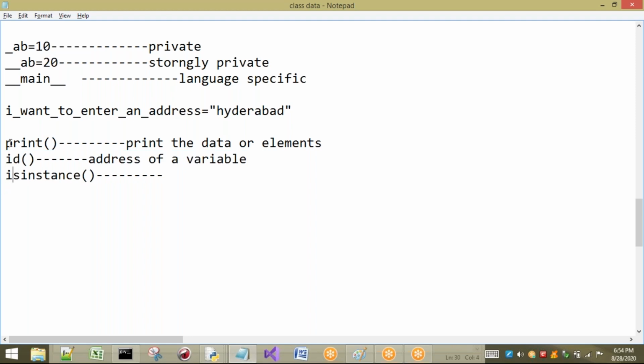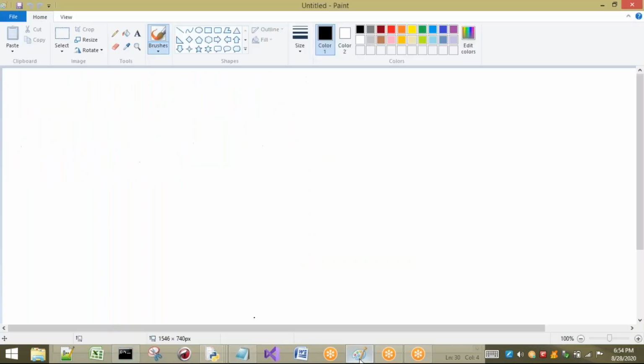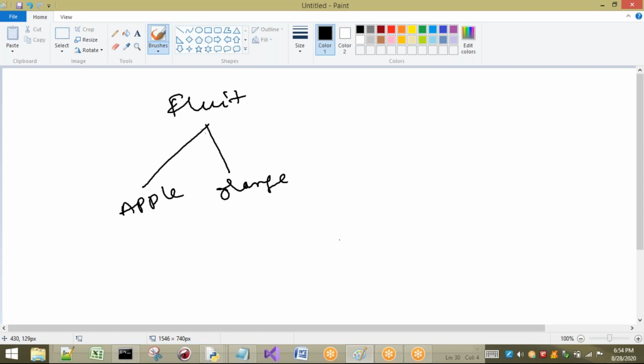So isinstance means whether it is an instance of a class. An instance is nothing but an object. Think of it as an object. Don't worry if you are unable to understand what is meant by an object; I will explain clearly. First, consider fruit. What are the different types of fruits? One is apple, next is orange, next is grapes.